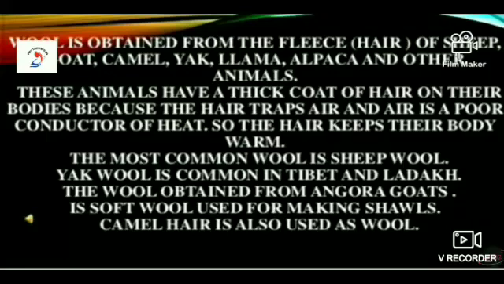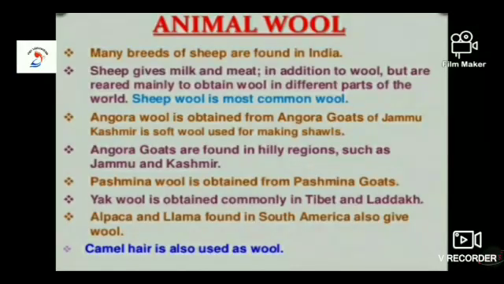The most common wool is sheep wool. Yak wool is common in Tibet and Ladakh. The wool obtained from Angora goats is soft wool. Now let us study about the animal wool. Many breeds of sheep are found in India. Sheep give milk and meat in addition to wool, but are reared mainly to obtain wool in different parts of the world. Sheep wool is the most common wool.